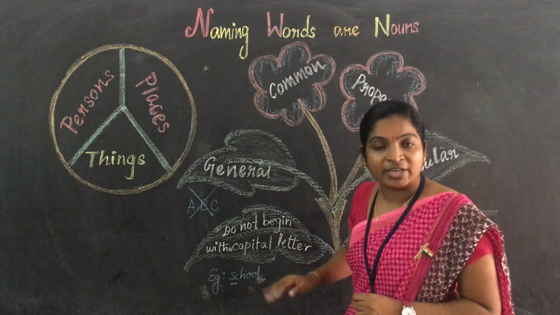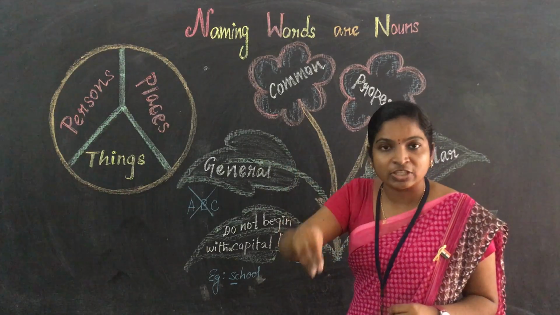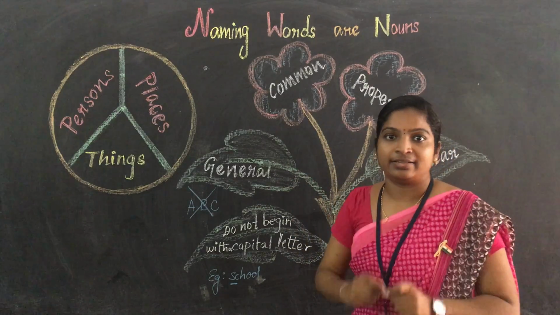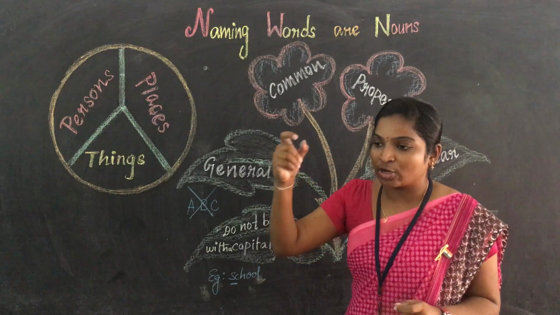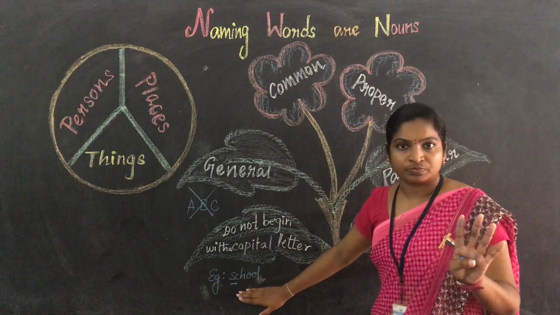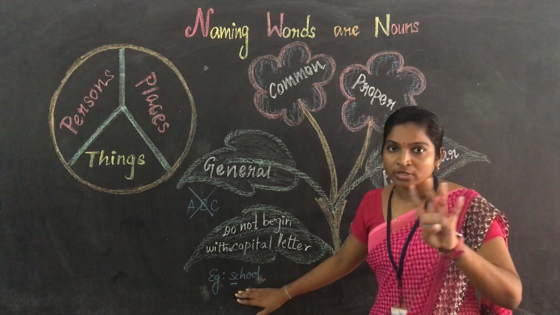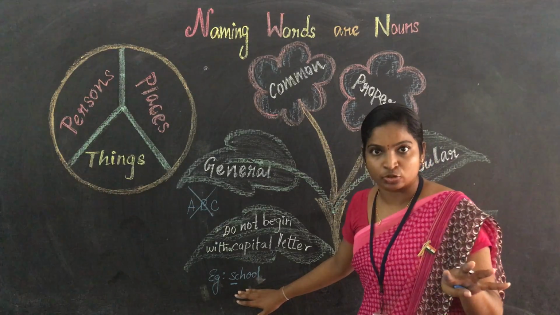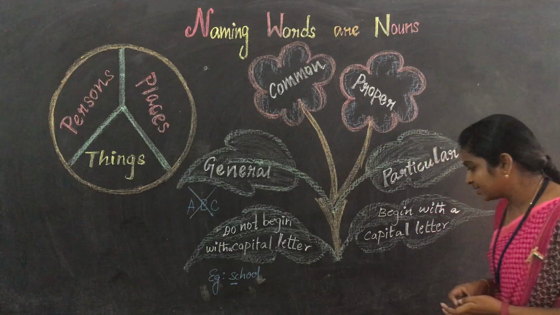A proper noun is nothing but something specific, particular, when you are talking about it. Exactly, that is the word. Here we just talked about school, generally, as well as girls, boys, like that. Generally we just talked. Here you just see the example.